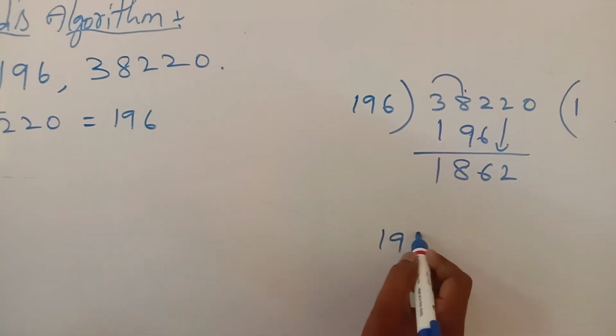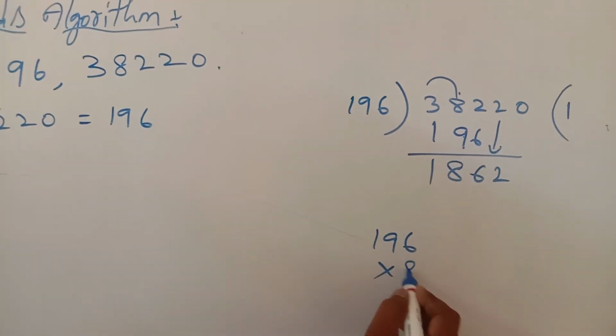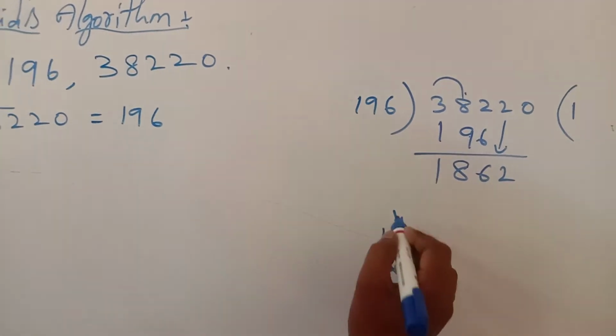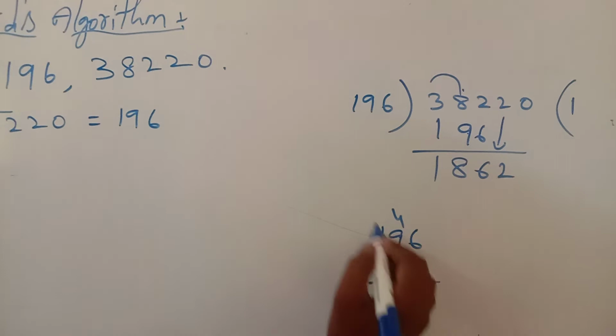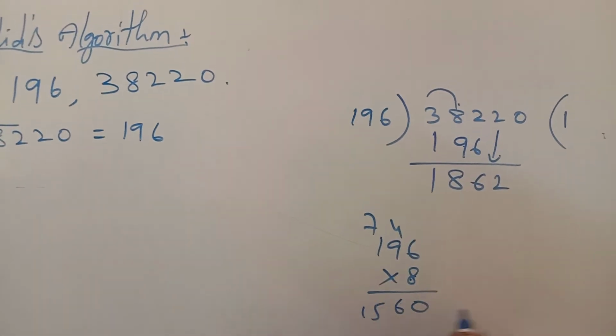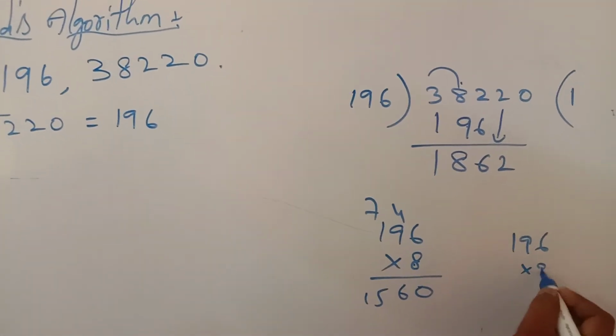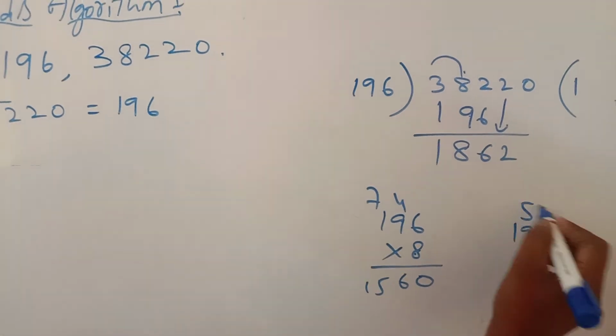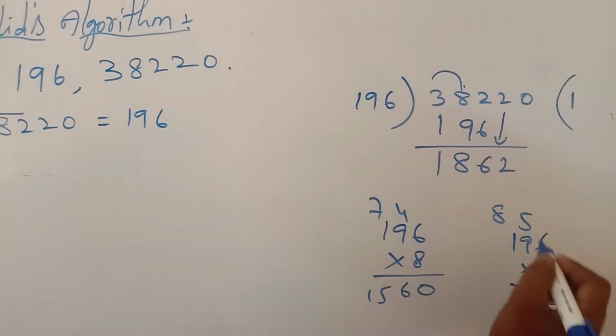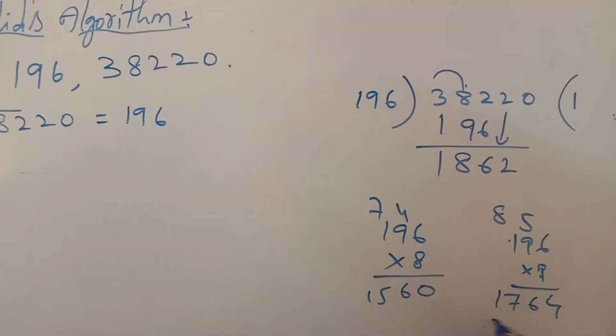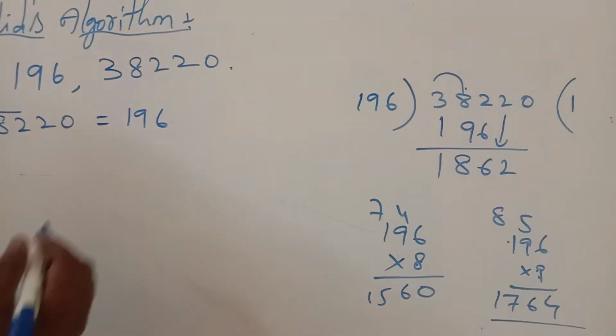1862. How many times? 8 times you check. 8 6s are 48, 8 9s are 72, 76, 8 1s are 8, 15. 196 into 9: 54, 9 9s are 81, 86, 9 1s are 9, 9 plus 8 is 17. That is nothing but you can take 9 times.